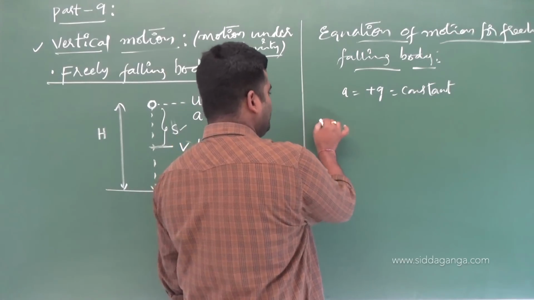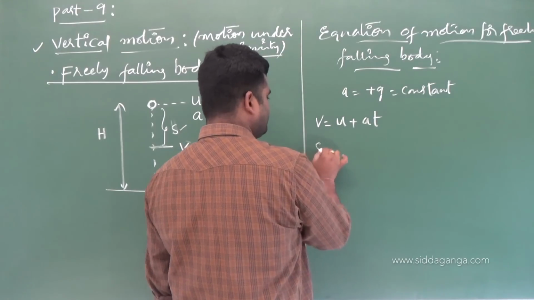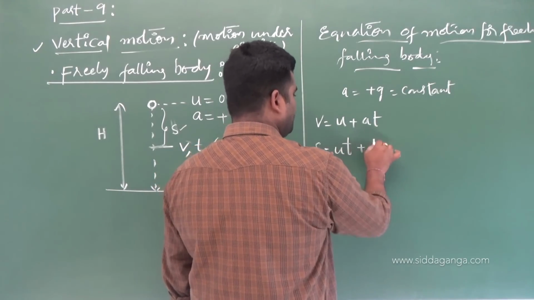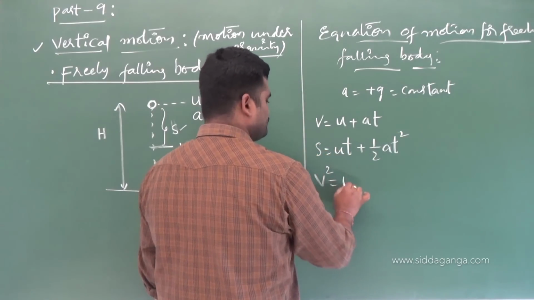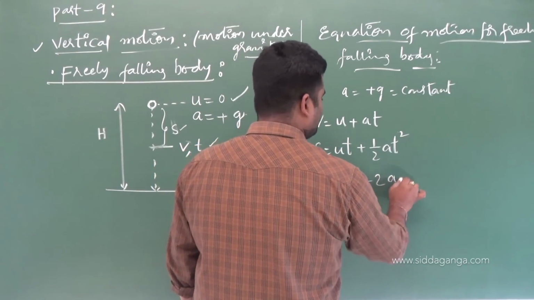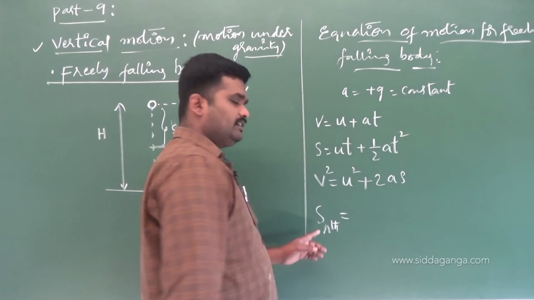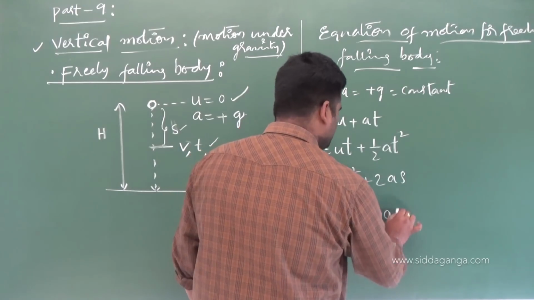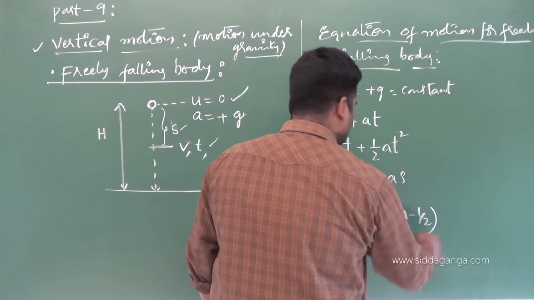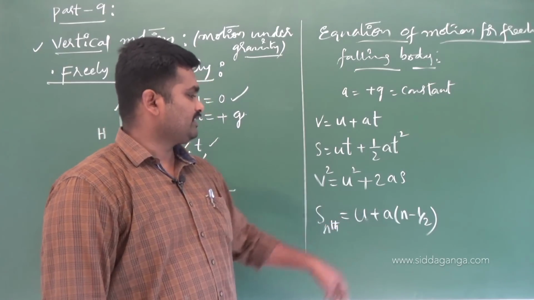Just recall the equations: v equals u plus at, and next s equals ut plus half at square, and then v square equals u square plus 2as, and the nth formula also. What is nth? Displacement in the nth second. Sn equals u plus a into n minus 1 by 2. That's what displacement will be in the nth second.